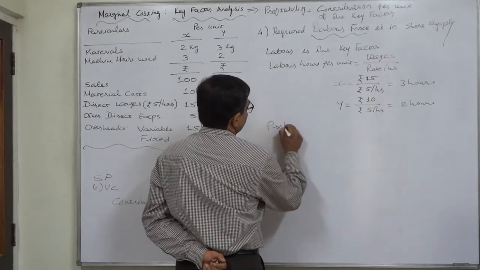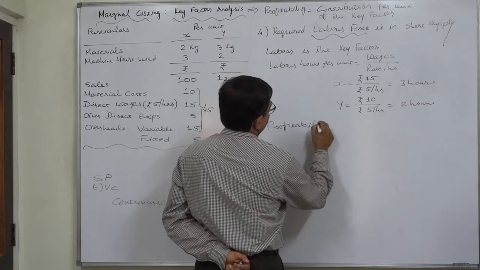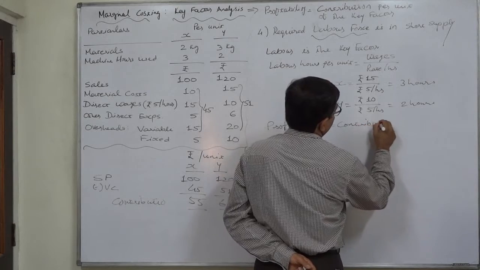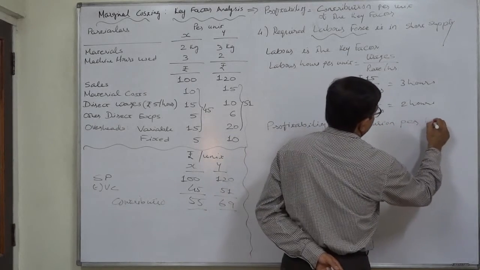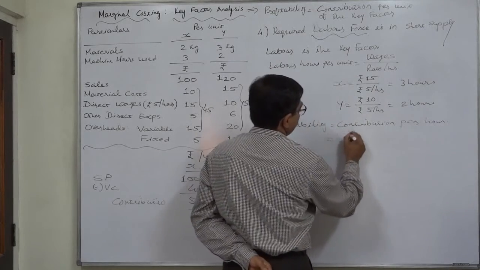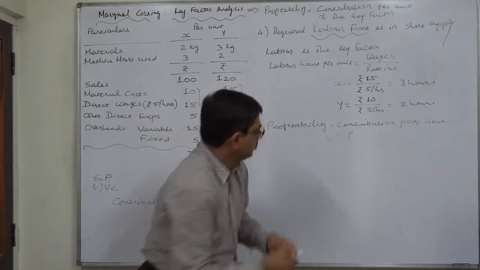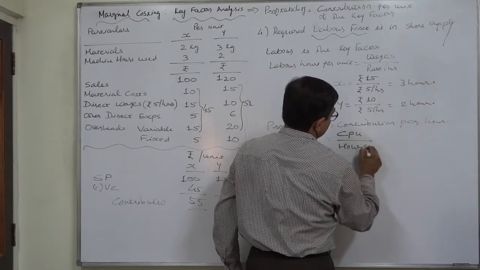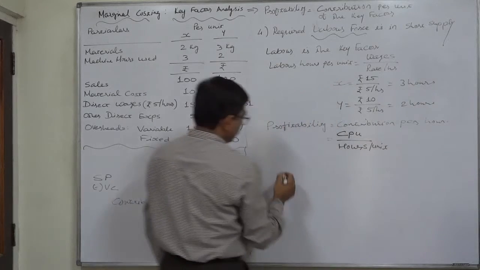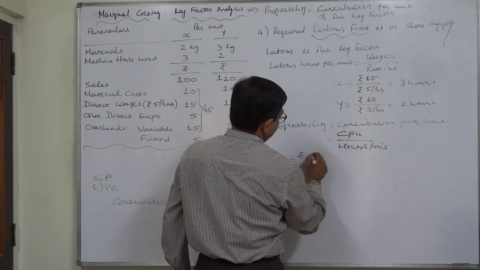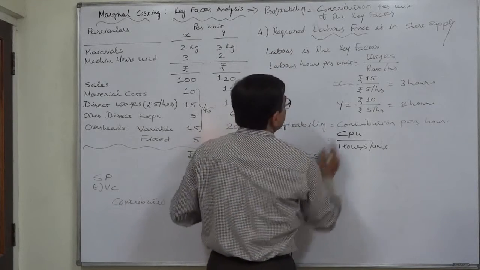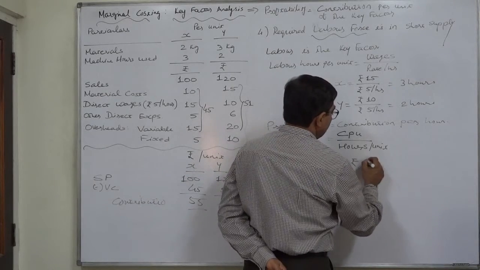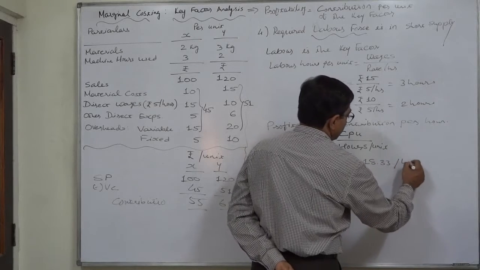Now, profitability equals contribution per hour. That means contribution per unit divided by hours per unit, which we have already calculated. For X, it is rupees 55 per unit divided by 3 hours per unit. That means rupees 18.33 or 18 and 1/3 rupees per hour.